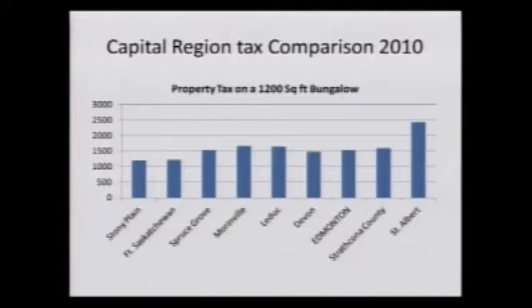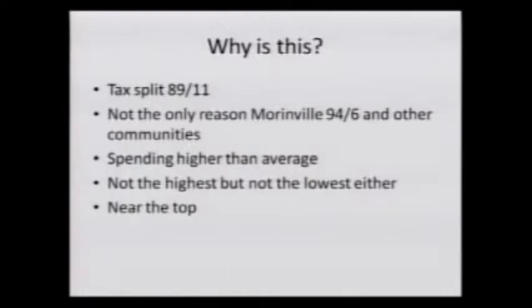Next slide, please. So why is this? Well, we've talked at length about the tax split, and the reason is that some of these other municipalities within the comparator have more business tax assessment than we do. Currently in St. Albert, our tax split is 89-11, meaning that 89% of our revenue comes from residential and 11% comes from non-residential growth. However, this is not the only reason why our taxation is higher than other municipalities. One quick example is Morinville, which has a 94-6 tax split, and there are other communities similar to that.